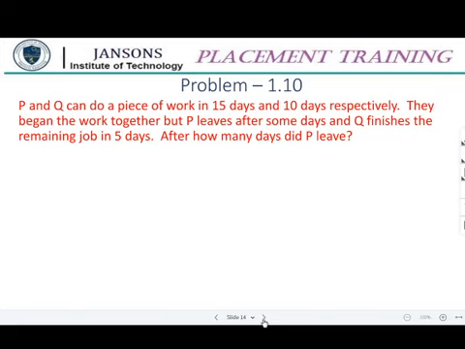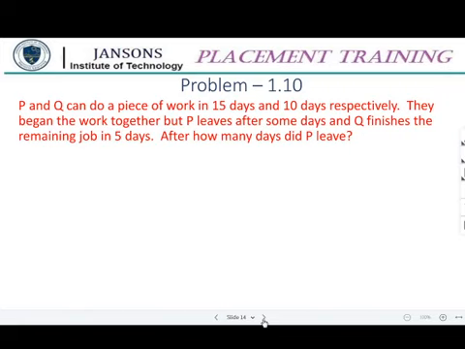P and Q can do a piece of work in 15 days and 10 days. That is, the alone time is 1 by 15 and 1 by 10 for P and Q respectively. They begin the work together. Both are working together for quite a number of days, and after that number of days P left.